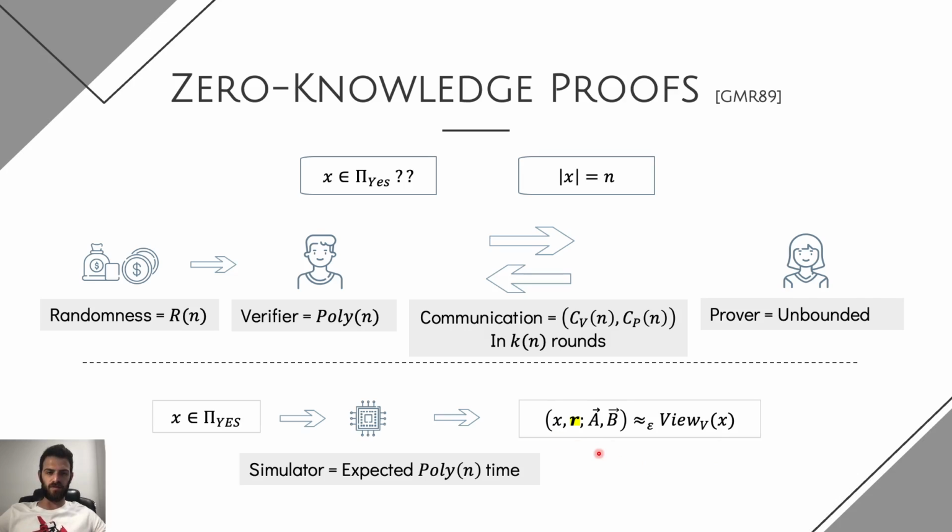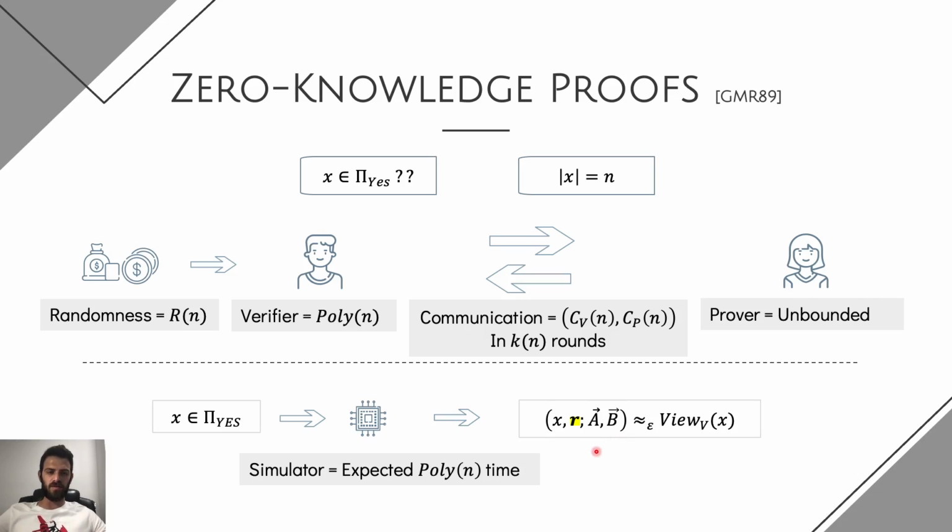The way we measure this closeness defines the type of the zero-knowledge proof. In our setting, we're going to talk about statistical zero-knowledge, meaning that we require the difference between those two elements to be statistically close.